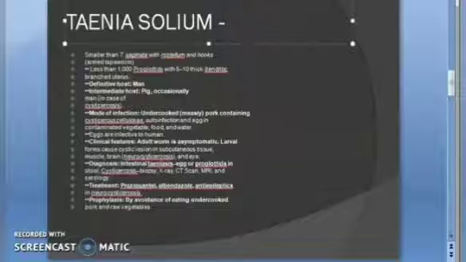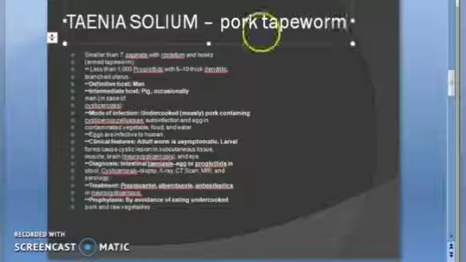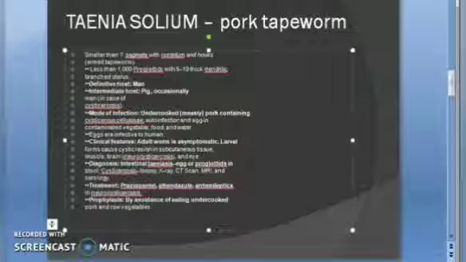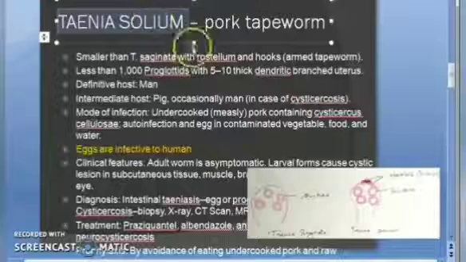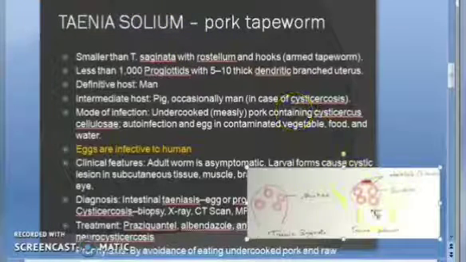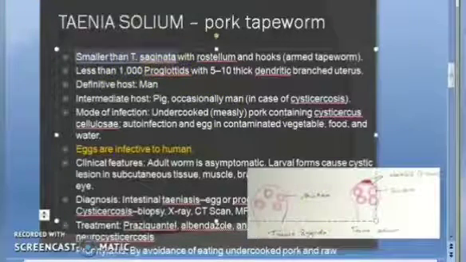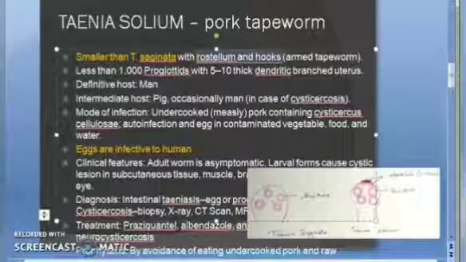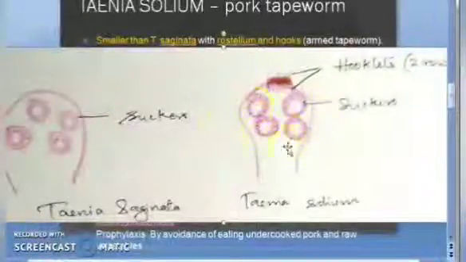Taenia solium is also called the pork tapeworm, because it comes from eating undercooked pork, which is infected with Cysticercus cellulosae. Hold on, I'll show you. So Taenia solium, this is the pork tapeworm. This is actually a little smaller than Taenia saginata. It has a rostellum and hooks. So it is armed. You can see in this diagram we have drawn the hooklets on Taenia solium.